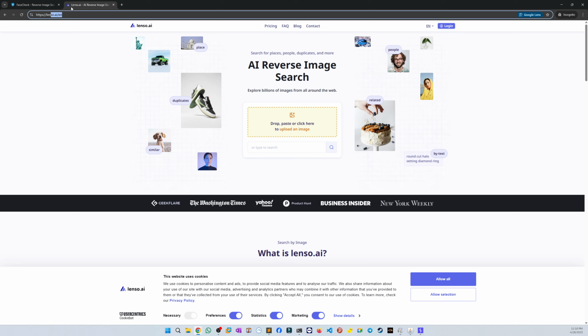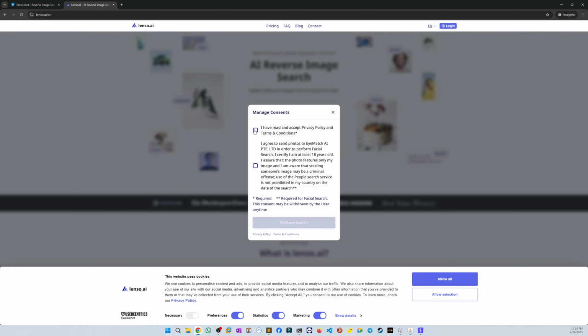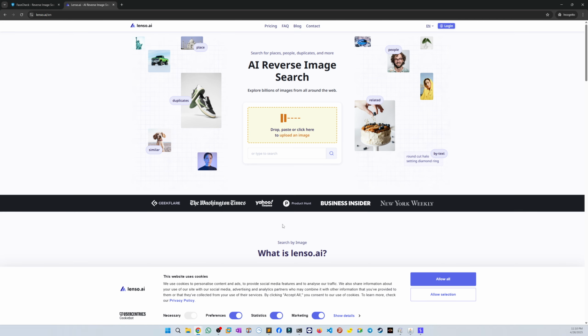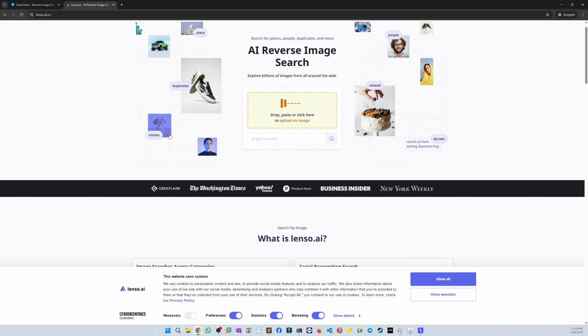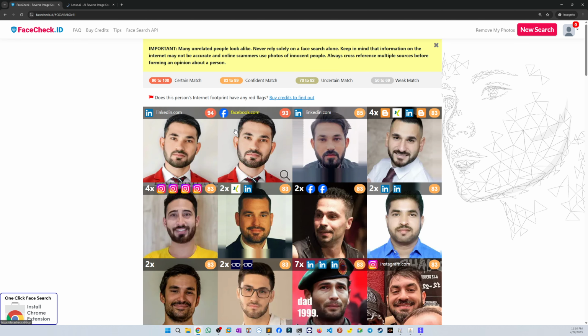We will visit the second website, which is lenso.ai. Here we need to do the same thing. Just click on upload image, select the image, and simply paste it. I have another image. Let's select it and perform the search. It will take some time. Okay, so it is currently working on it. Let's go back to the first one.